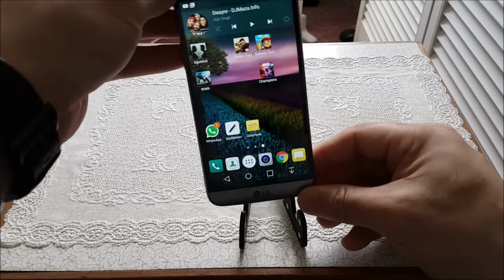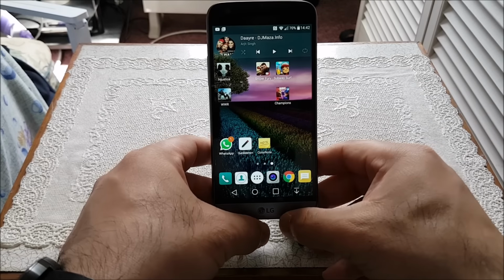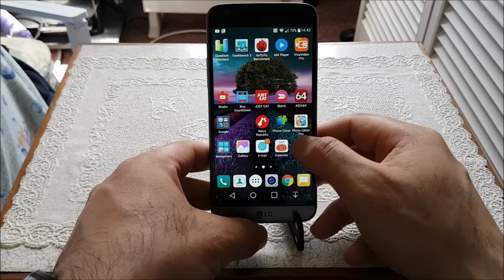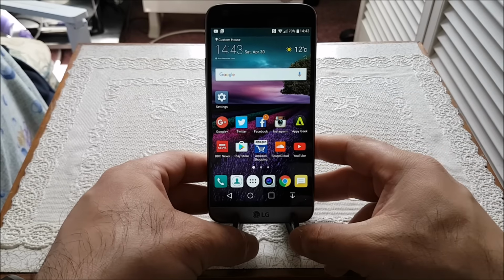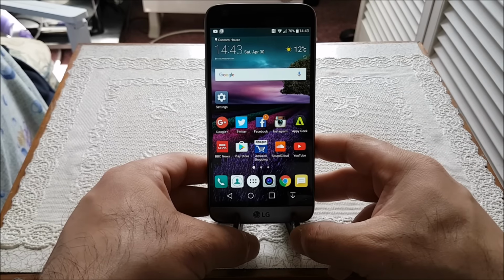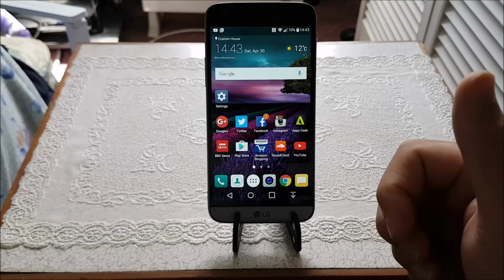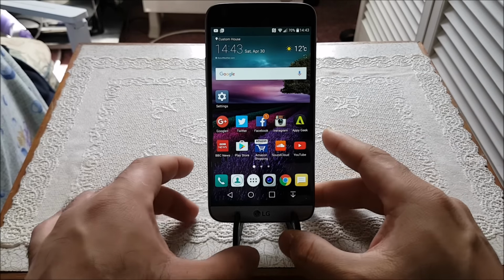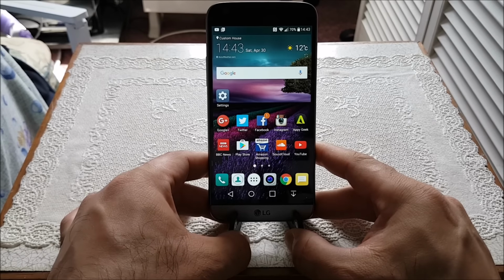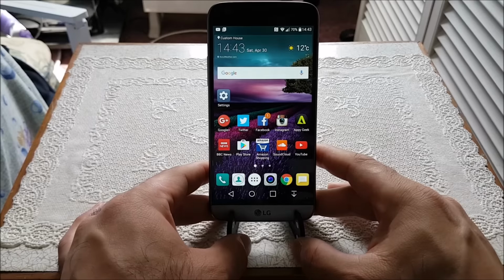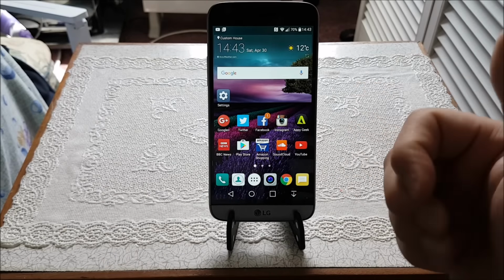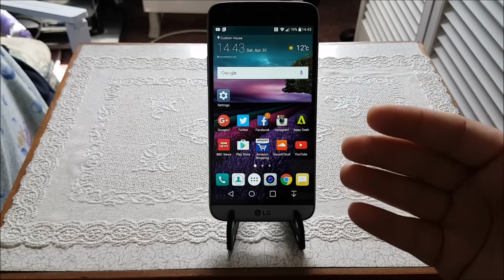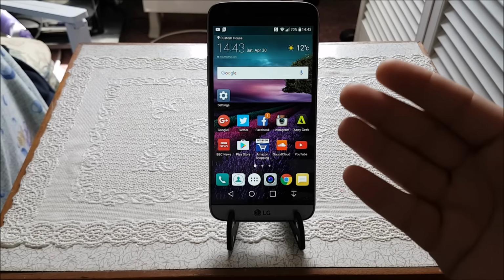So guys, very clear that there are no RAM management issues on the LG G5, and pretty much like the LG G4, the phone is absolutely fine. Pretty much like the S7 Edge, there are no issues whatsoever, and it seems all okay so far, so good. So any of you bothered about the RAM management issues on the LG G5, guys, as you can see from the video, there are no issues there whatsoever, and you can feel confident that this phone is very good for multitasking and retaining apps if you're a heavy user as well.